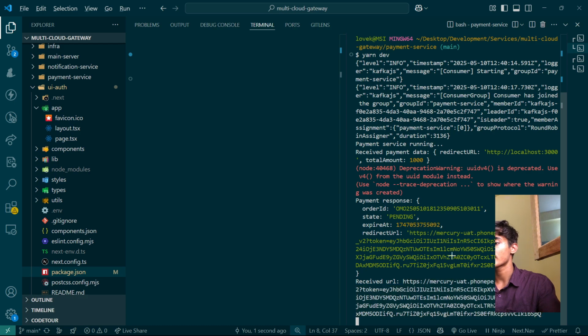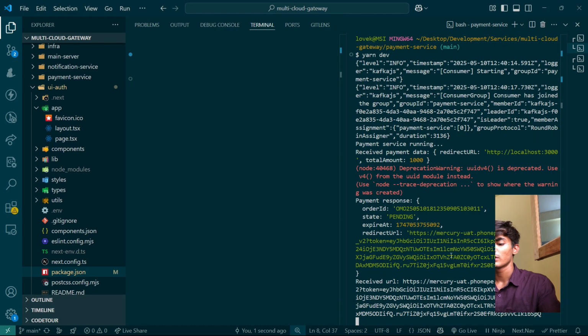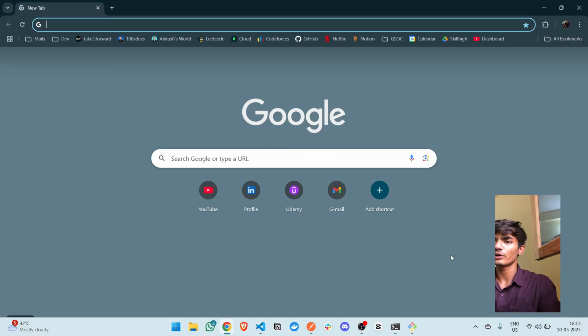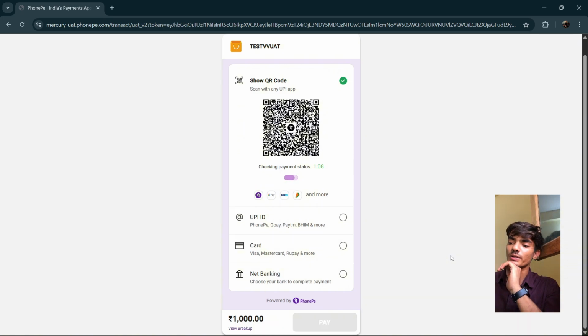If I press Control C and then let me open Chrome, Control V, you will see that I will be actually able to make a payment of 1000 rupees. You can see it is 1000 rupees. So it is asking me to make a payment of 1000 rupees. So the payment service has been verified from my side.